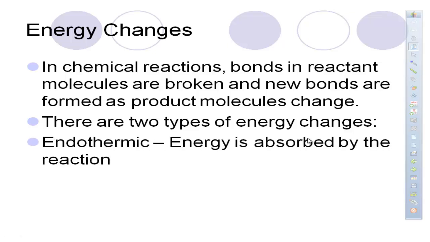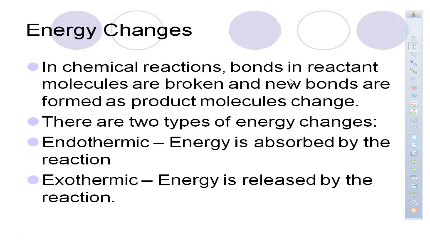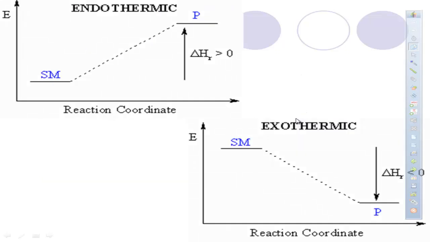The first one is going to be an endothermic reaction. In this one, energy is going to be absorbed in the reaction. And if energy is absorbed in the reaction, the environment, the surroundings are going to become colder. Exothermic reaction is going to release energy. This is like a wood-burning stove. You burn the wood, and guess what? It heats the living room. It heats the basement. So we are getting the energy. And if it's giving out energy, the environment is going to become warmer. Endothermic reactions, environment becomes colder. Exothermic reaction, environment becomes warmer.